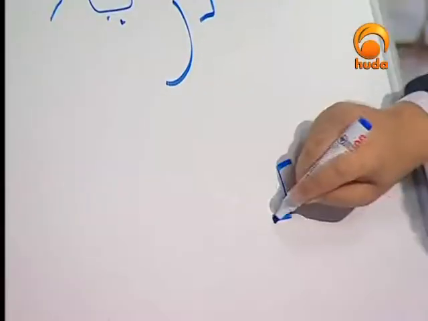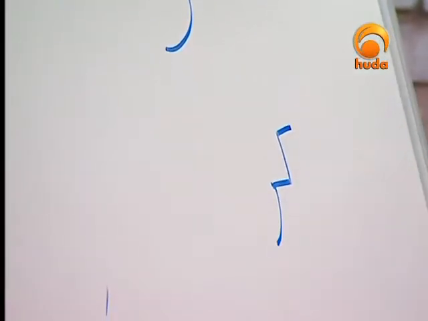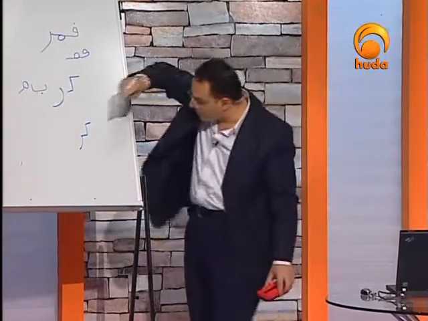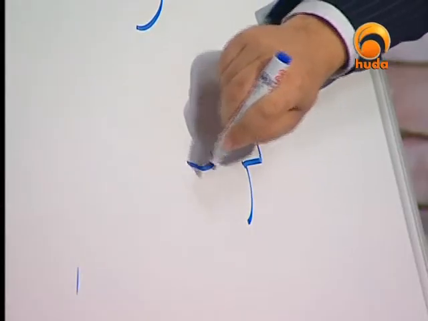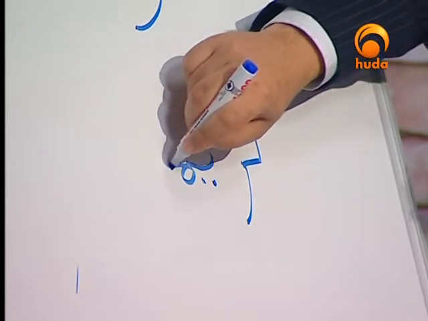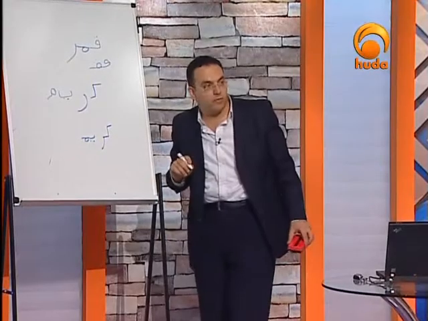Ka, Ra. And then Ra, as you know, in the middle position is not connected with the following one. Then we have Ya with 2 dots. We're going to discuss more about Ya. Then you can make something like that. Well, that would be perfect. Exactly, that's right. Khalid, excellent. Osama, great. So this is the first case when meem comes in final position, which is connected.